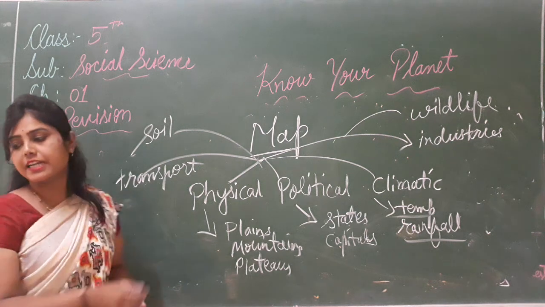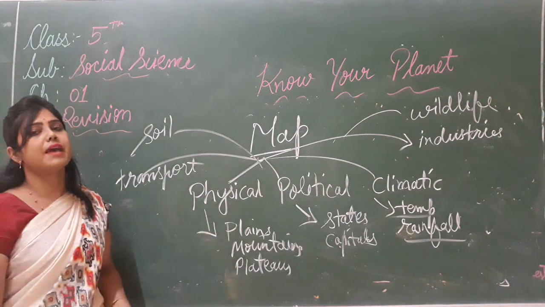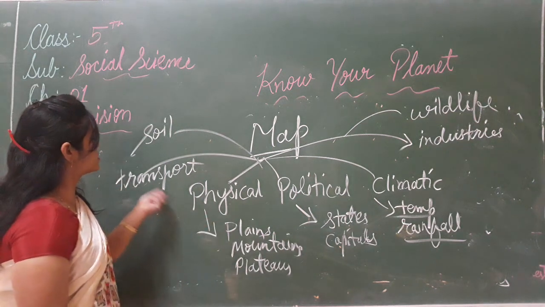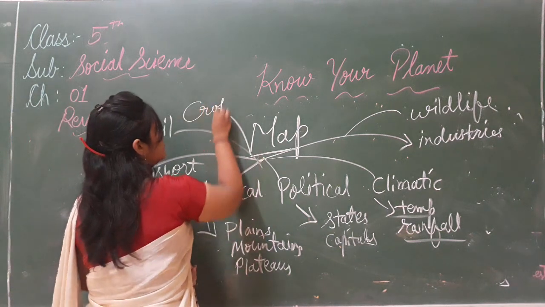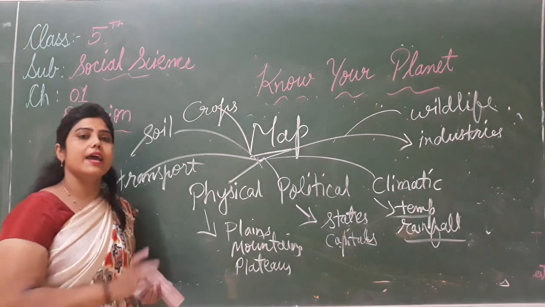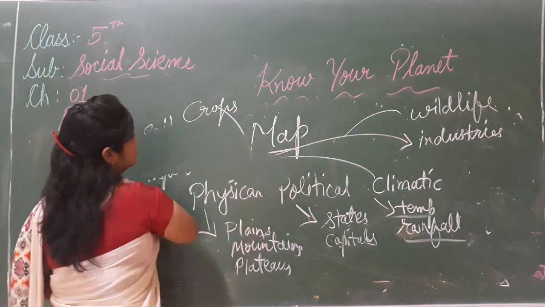Besides this, there are other maps that tell about crops, soils, transport, industries, wildlife. So there are many different types of map and they are very helpful to study the earth.